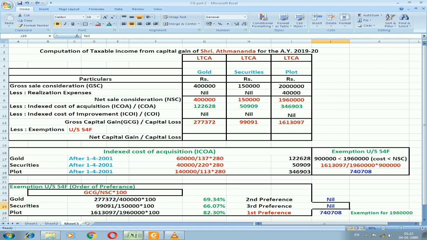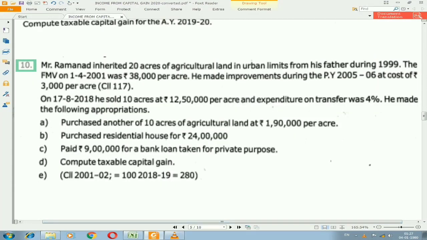For the other two it will be nil, because the exemption which we have already taken is up to 19,60,000, and in the new investment we don't have that much money, we have only 9 lakh. That is the reason for the other two it will be nil. Net capital gain for gold 2,77,372. Net capital gain for securities 99,091. For 8,72,389. Let us solve one more illustration.